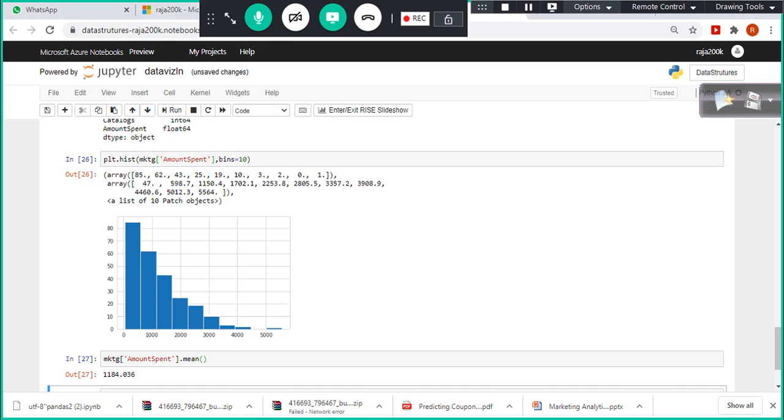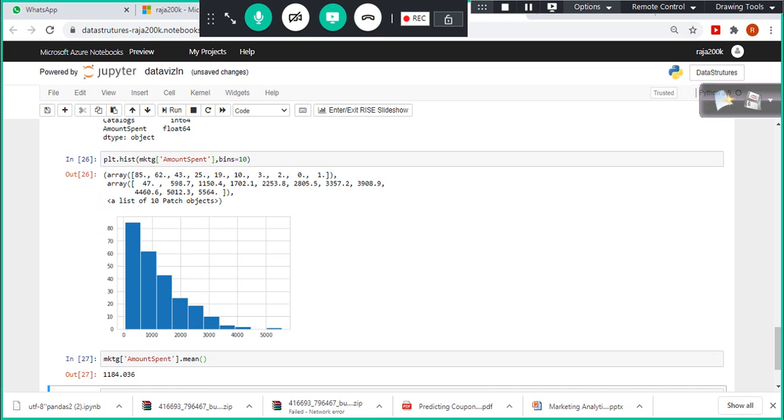Majority of my customers, yeah, tell me. Yeah, here the amount spent for the particular segment has decreased down the line. In the case of a histogram, in the y-axis, what value is plotted here? Count, right? Yes.